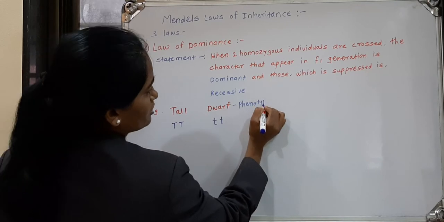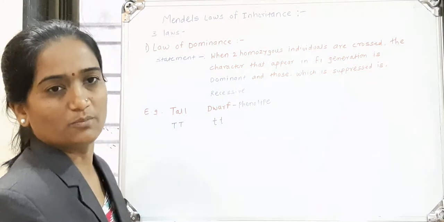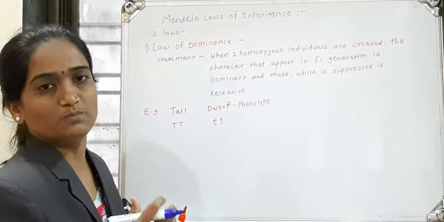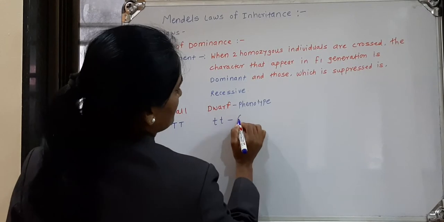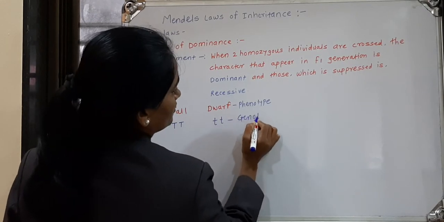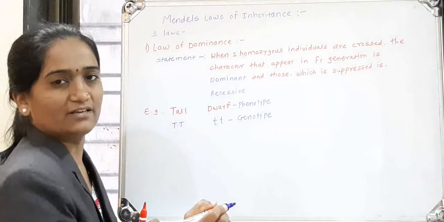What is the definition of phenotype? The character which can be seen externally, an observable character. What is genotype? The genetic constitution of an organism.